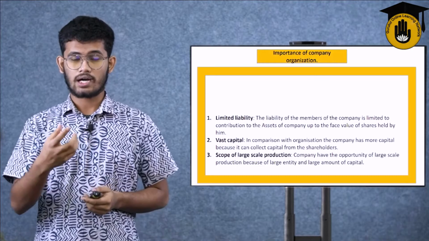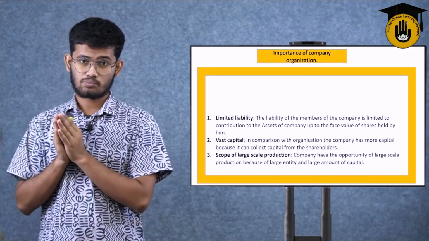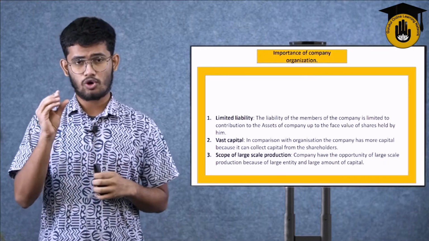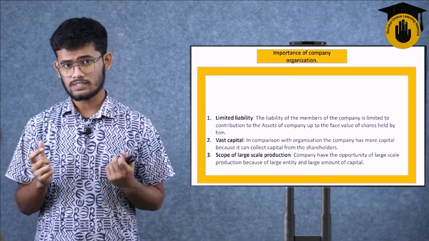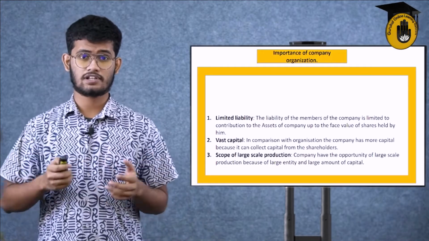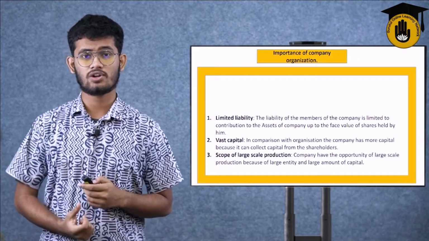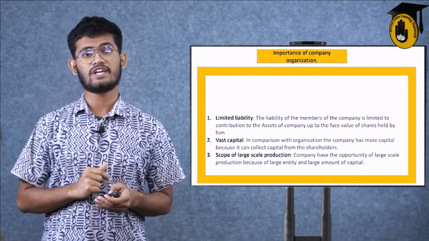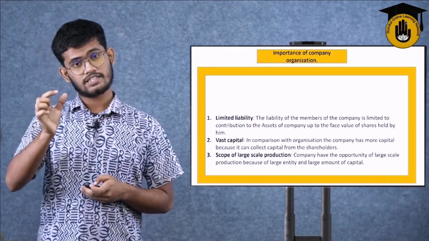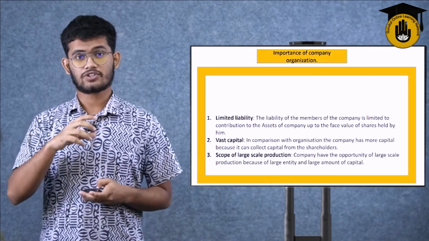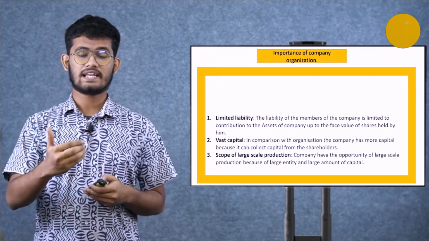How? A company sells its shares, which are small portions of a company. A small ownership portion of the company is called a share. A company releases hundreds and thousands of shares each year to the general public for them to buy. And the people who buy those shares are called the shareholders. They are the small owners of that company. They own a sector of that company as their own. That's how a company can get more capital by selling its shares.